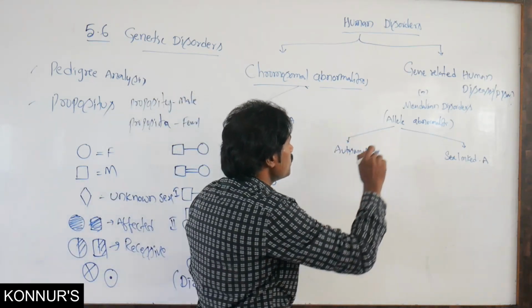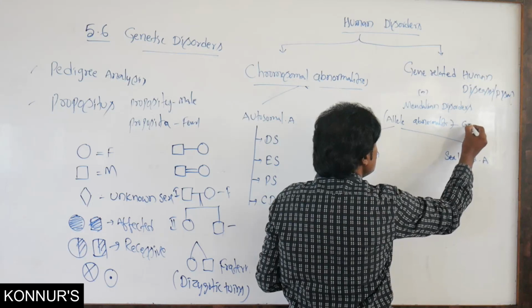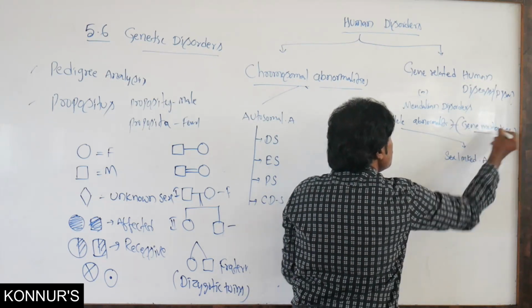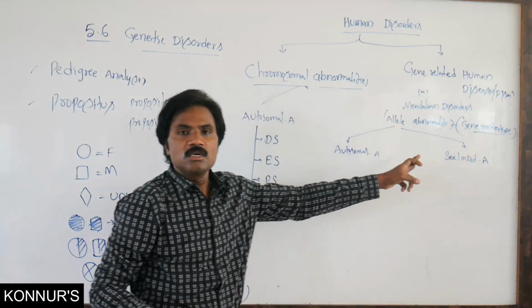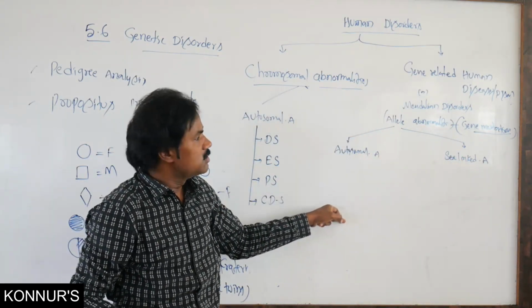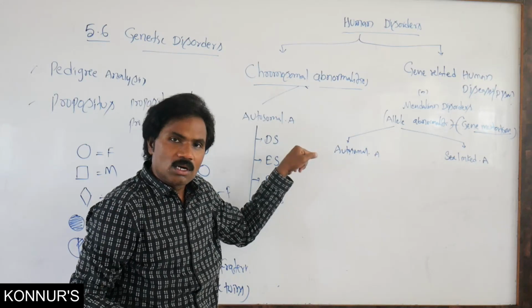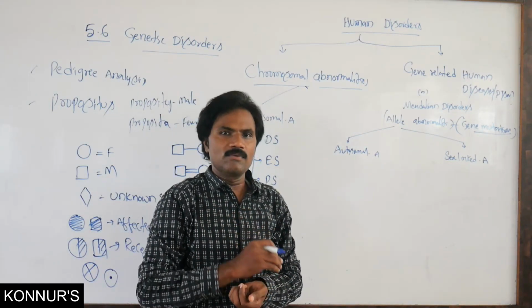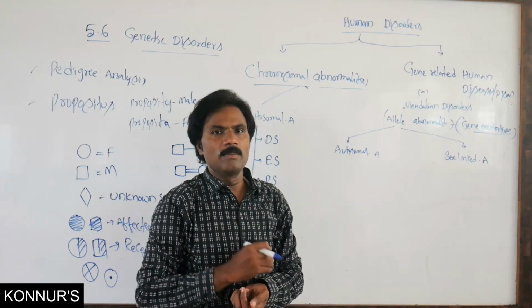So remember that it is because of genetic mutation. In autosomal disorders, some are recessive or carrier, some are dominant.